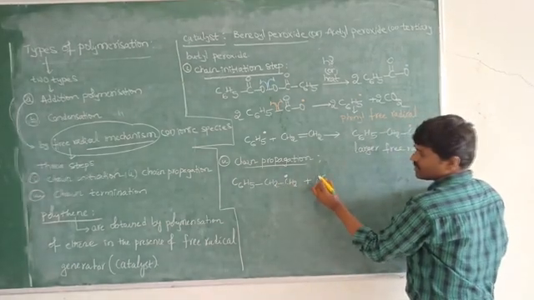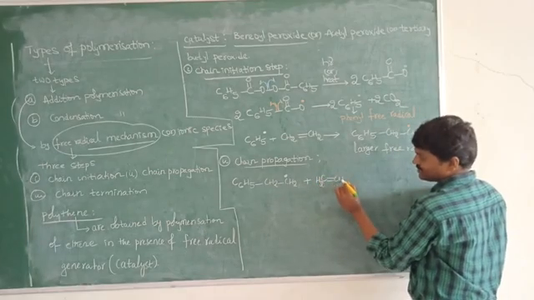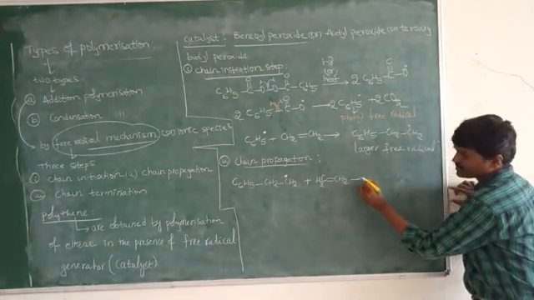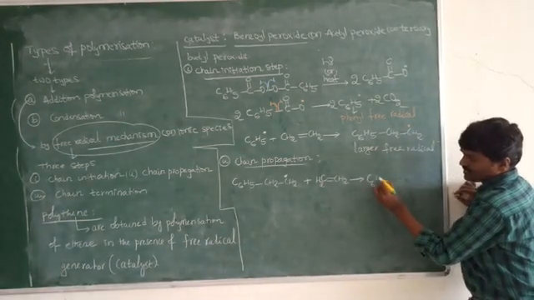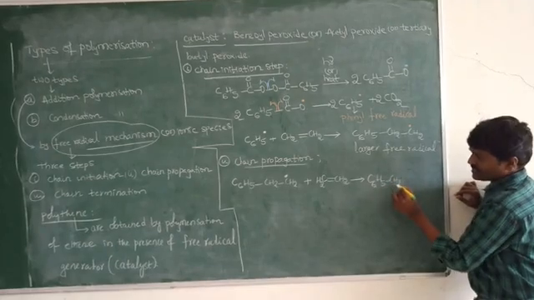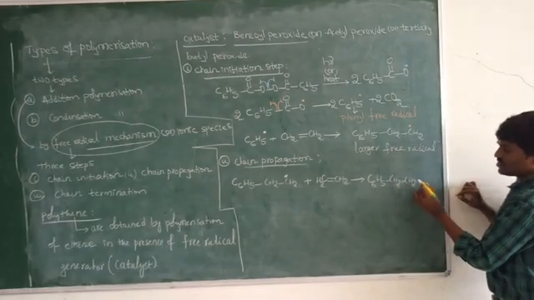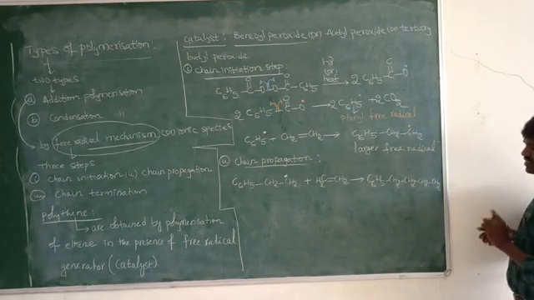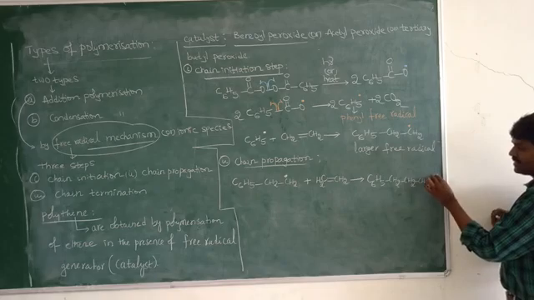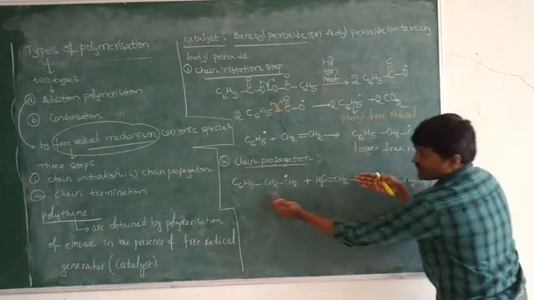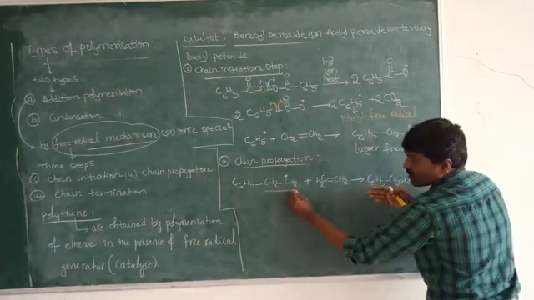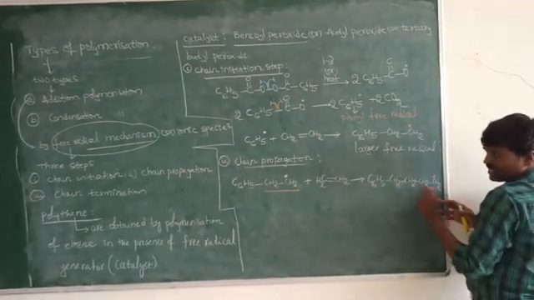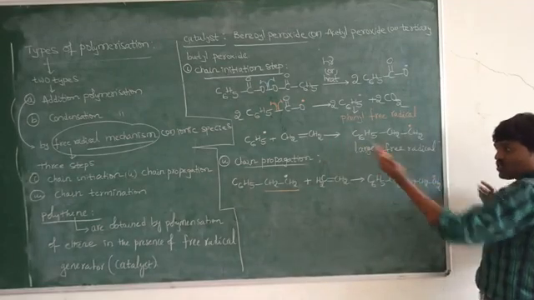Now it reacts with one more ethene, and here C6H5 CH2 CH2 CH2 CH2 is formed. Now see, what is the difference here? In case we consider this one, only one ethene molecule is there. Coming to this one, one more ethene is added. So due to that reason, the length of the chain is increased.